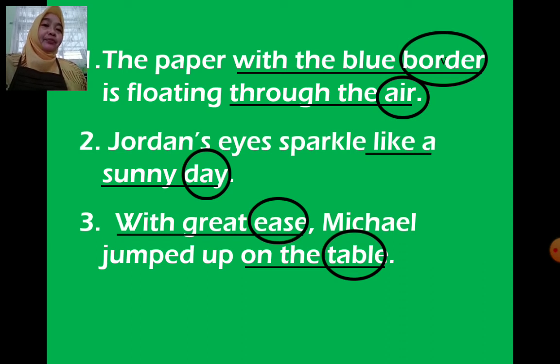Number 3. With great ease, Michael jumped up on the table. In this sentence, there are two prepositional phrases and also two objects of preposition. The first is with great ease and the second is on the table. And the objects of preposition are ease and table.